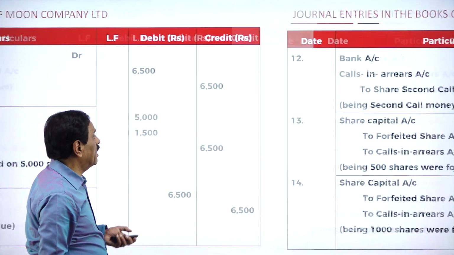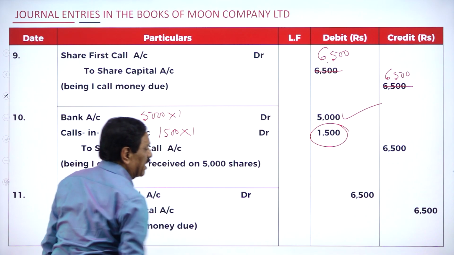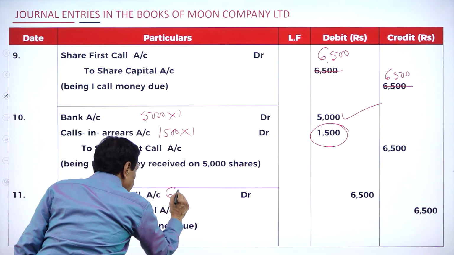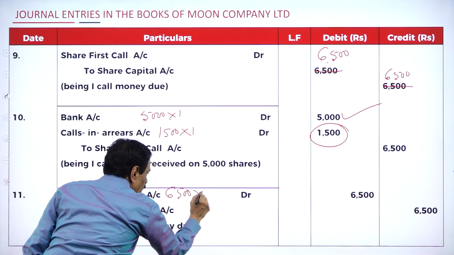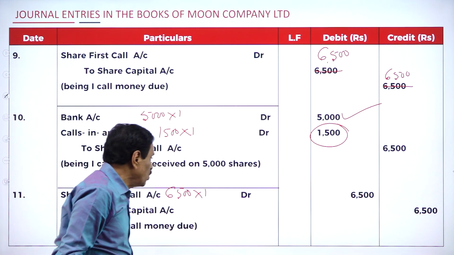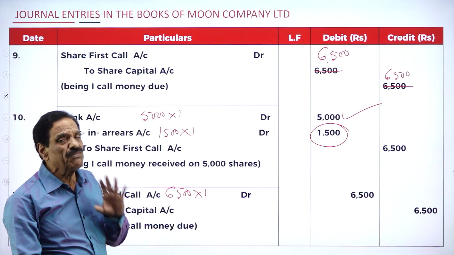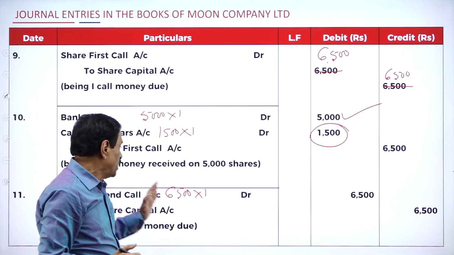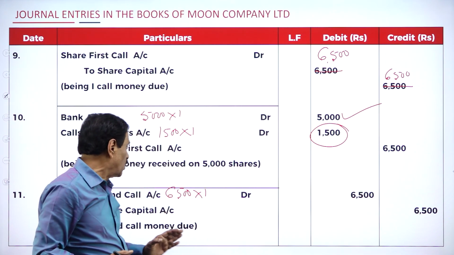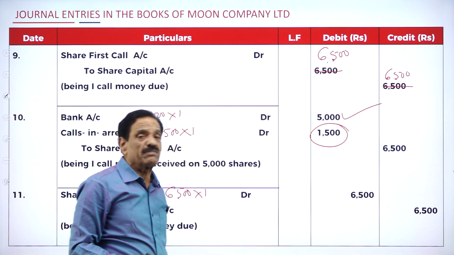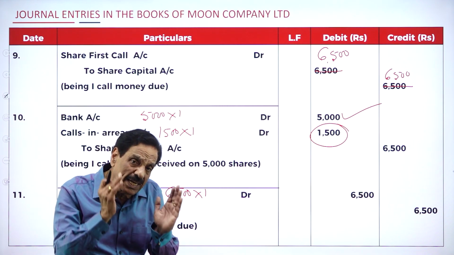We'll go to the final call. Share second and final call account debtor: 6,500 into 1, 6,500 to share capital account, 6,500 to be received. Share second or final call account debtor 6,500, 1 is 6,500 to be collected.